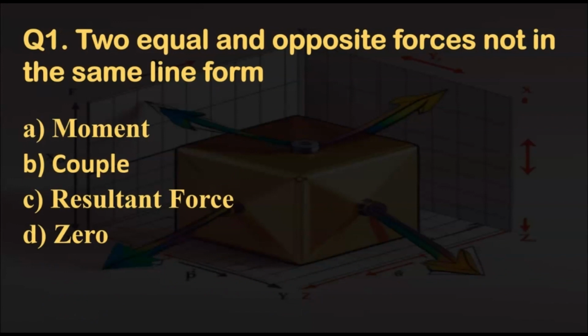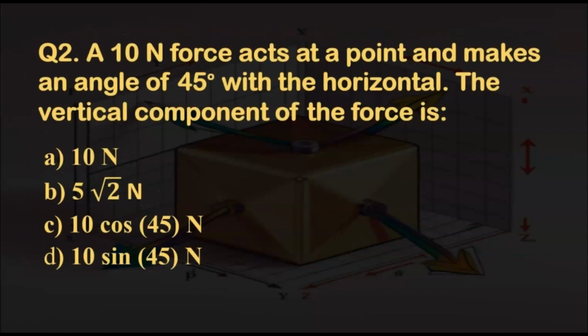Let's do 5 questions. Question 1. Two equal and opposite forces not in the same line form. The right answer to the question 1 is option B, couple. Question 2. A 10 Newton force acts at a point and makes an angle of 45 degrees with the horizontal. The vertical component of the force is. So the right answer to this question will be option D.